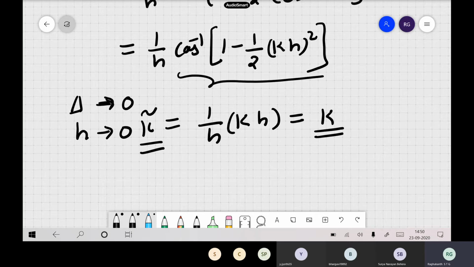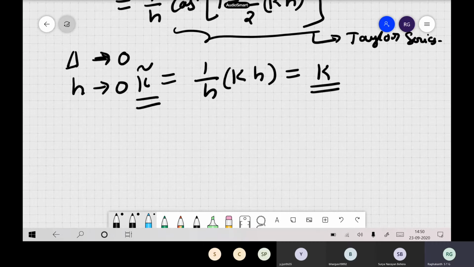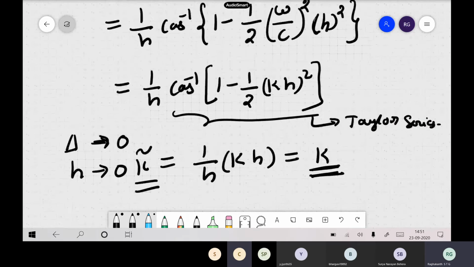You follow? So this also you expand in terms of a Taylor series. So what does it tell you? When will your finite difference wave number be the same as the analytical wave number? What is the main observation we have made here?